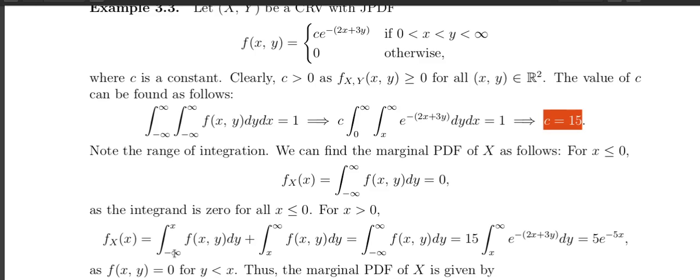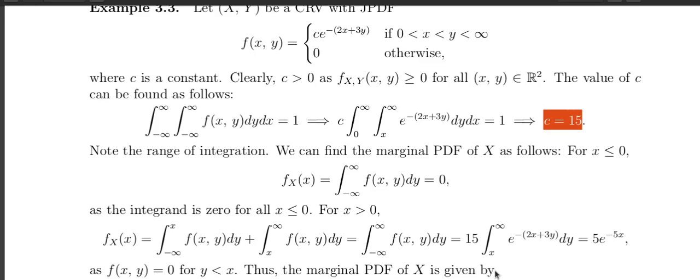Over the range minus infinity to x, the integration turns out to be 0. On the other hand, from x to infinity, the integrand is 15 times e to the power minus (2x plus 3y), and doing the integration, it turns out to be 5 e to the power minus 5x.